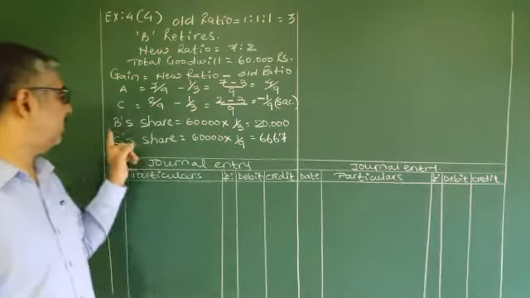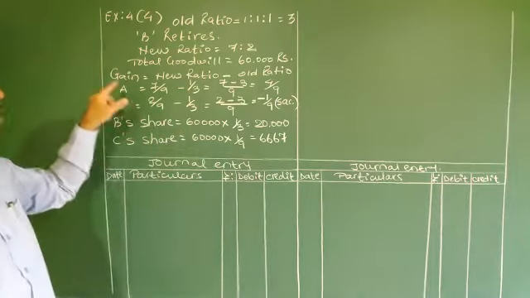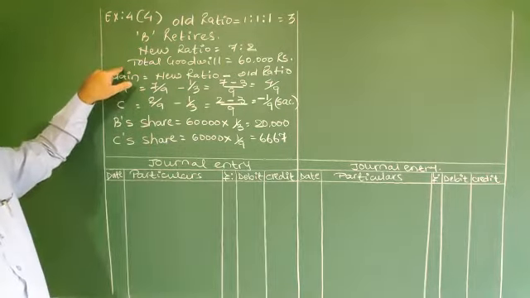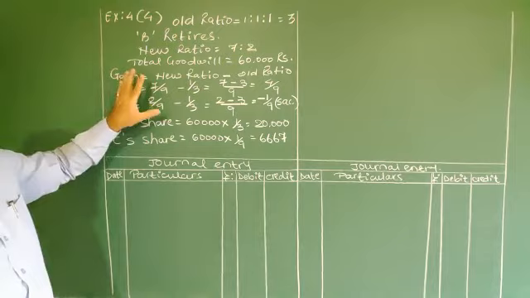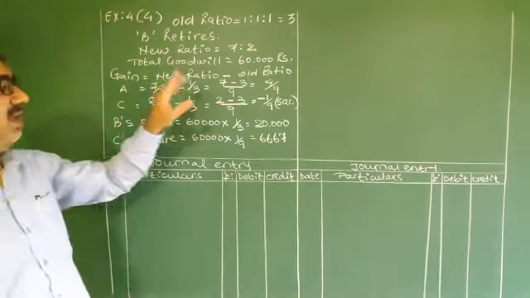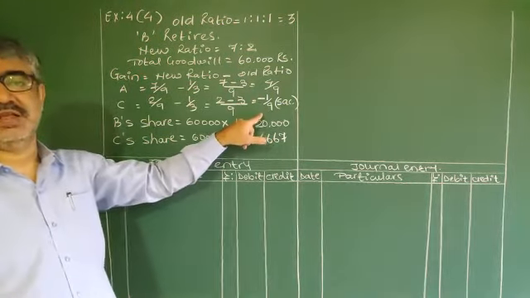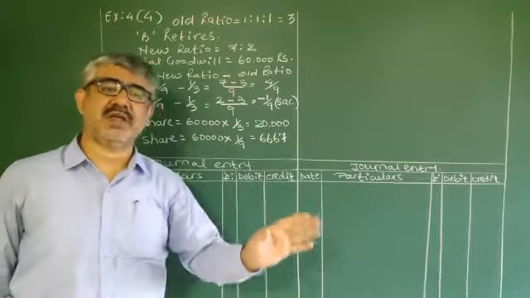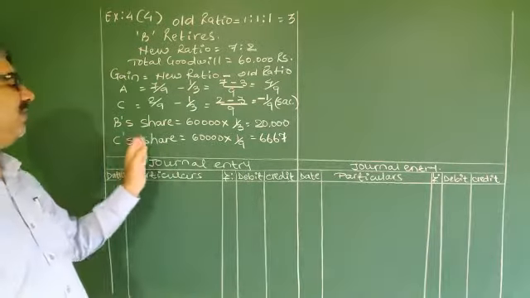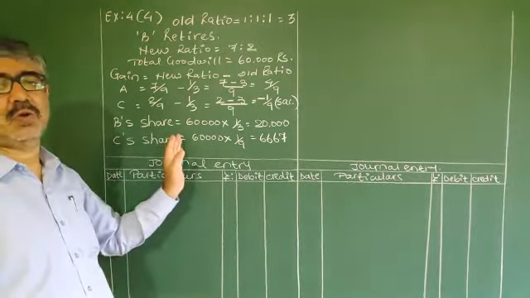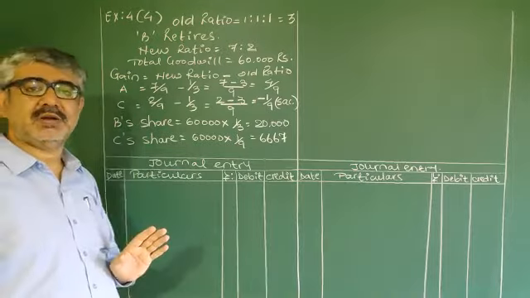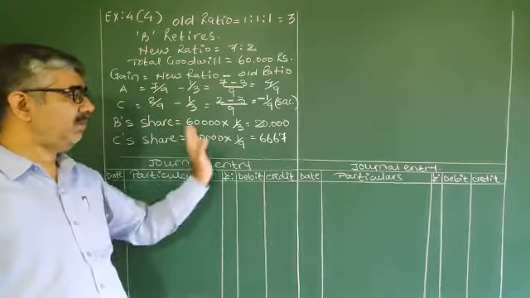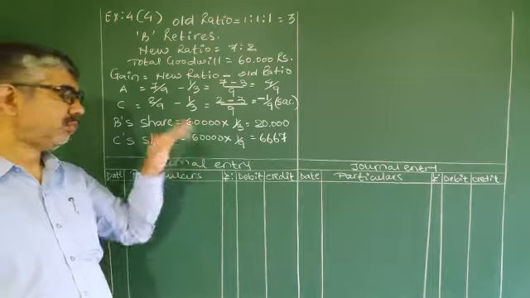You can find B's share before gain also. But if you find gain first, and any partner is sacrificing, you can find that partner's share also along with the retiring partner's share.